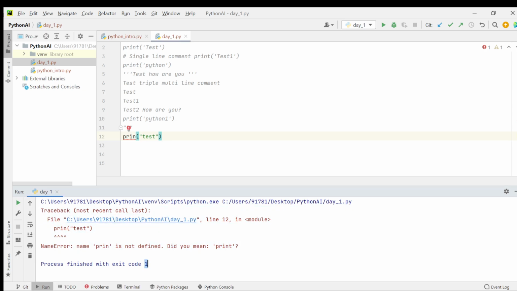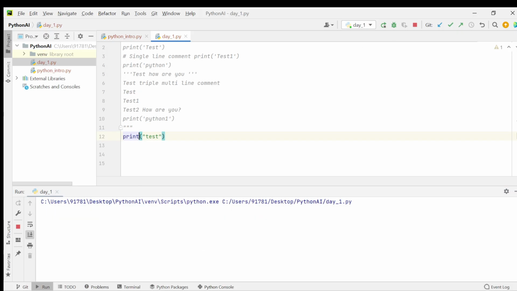It will give the actual details of what the issue is here. Name print is not defined, did you mean print? Now Python is suggesting the actual syntax we need to use. So we just have to use print to print the text present in the quotes in the terminal. And the second topic is variables.